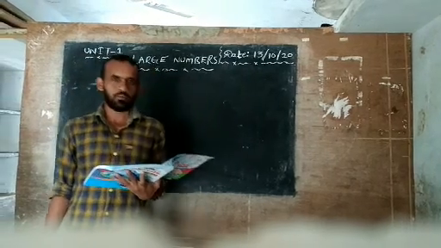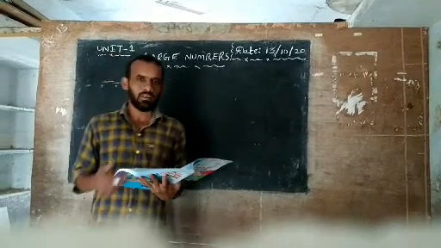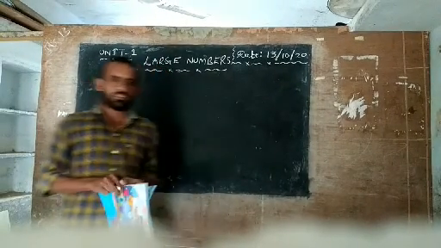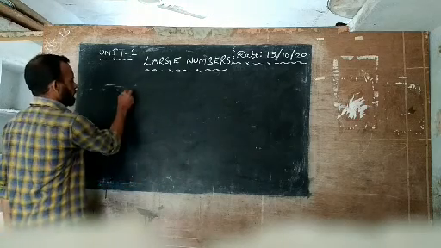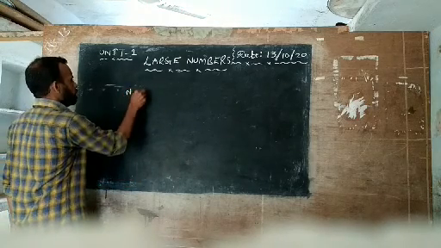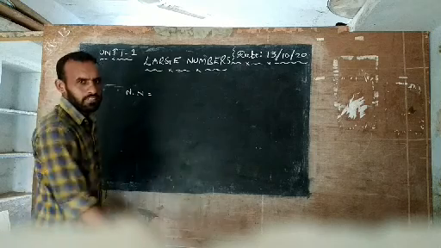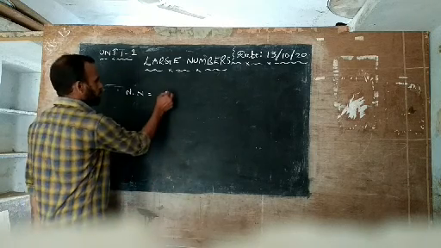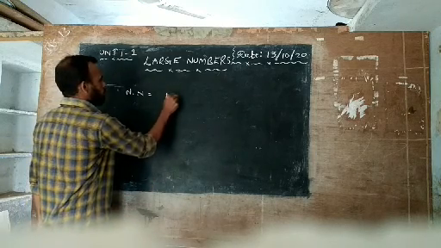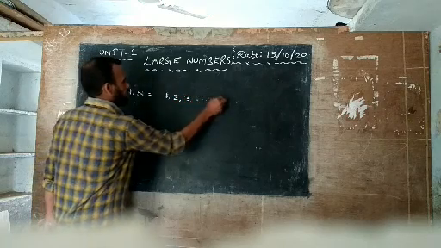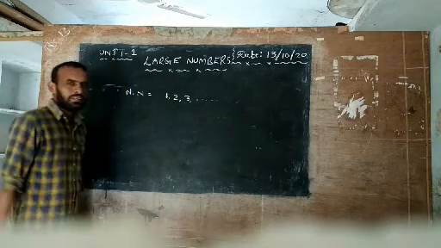Today we will discuss mathematics for fourth class. First of all, we will talk about numbers. What are numbers? Already you know natural numbers. What are natural numbers? Natural numbers start 1, 2, 3, and so on. So this is called natural numbers.